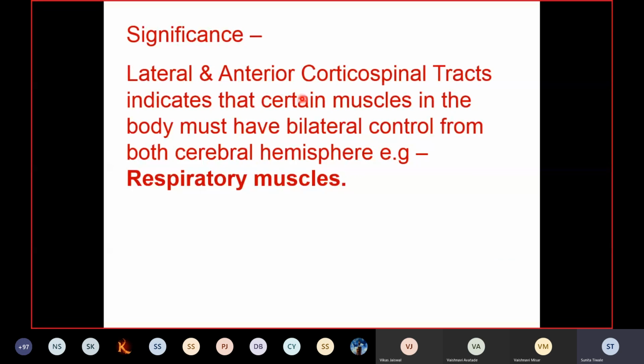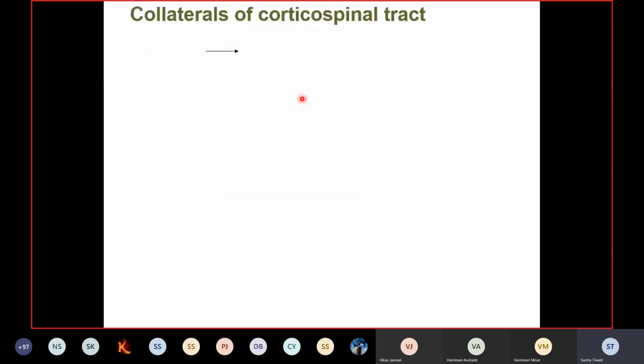The lateral and the anterior corticospinal tracts indicate that certain muscles in the body must have bilateral control, that is from both cerebral hemispheres. For example, the respiratory muscles. They are bilaterally innervated, so whenever there is damage on one side, the other side will help to continue the signals, and the respiratory muscles will continue to work. So that is the significance of the lateral and the anterior corticospinal tract.